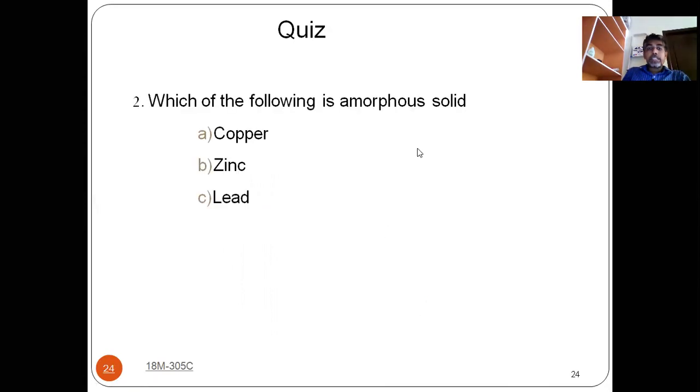And which of the following is an amorphous solid? It is glass, because the structure cannot be repeated over a longer range. There may be some breaks, and because of that we call it an amorphous solid.